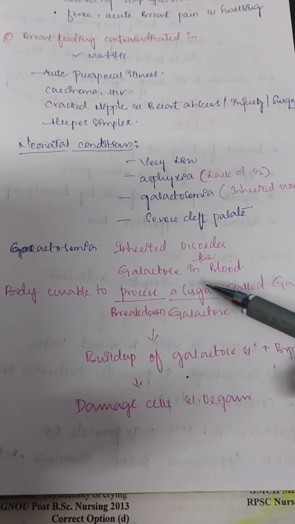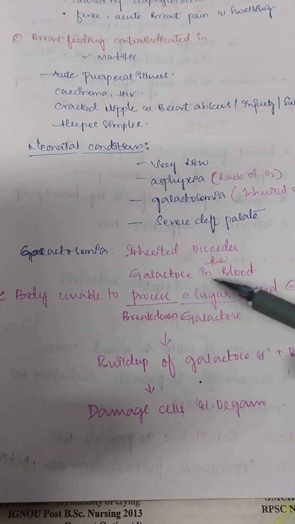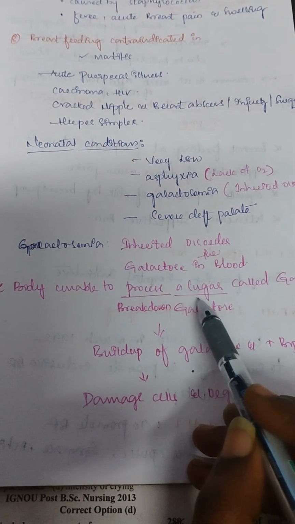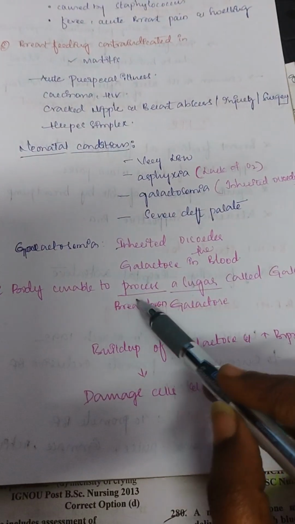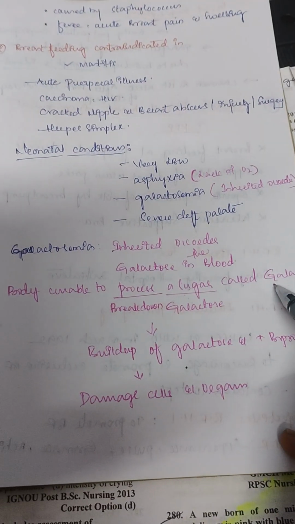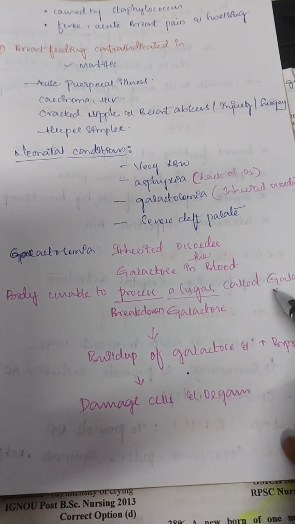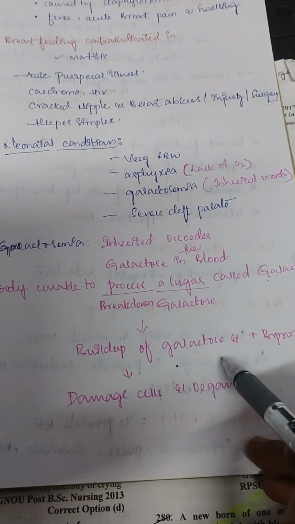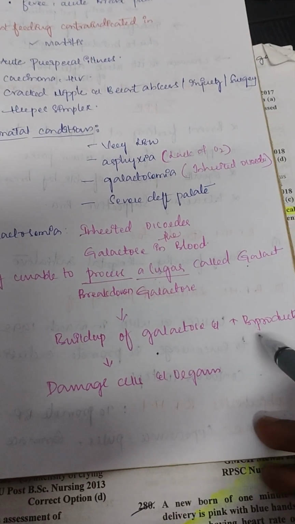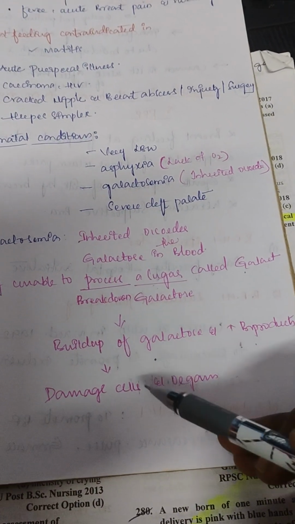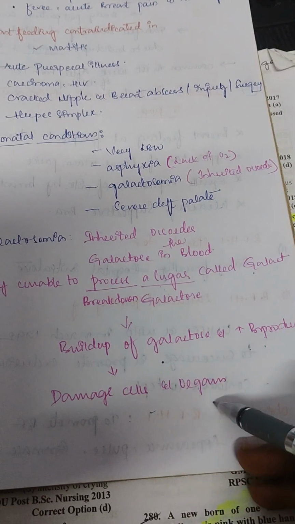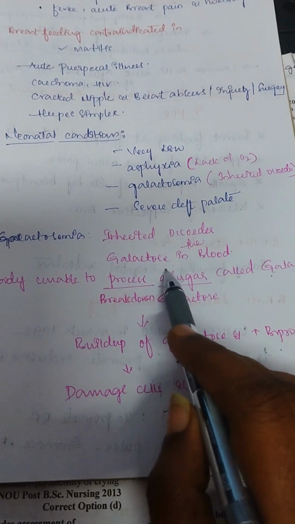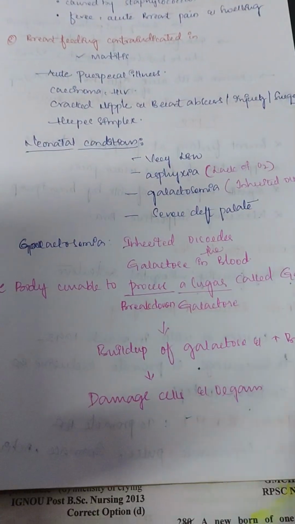Galactosemia is nothing but the buildup of galactose in the blood. If the body is unable to process the sugar galactose, there is a chance of galactose and its byproducts building up in the blood. Finally, it damages the cells and organs. So this is called galactosemia. Simply remember: the buildup of galactose and its byproducts in the blood is called galactosemia.